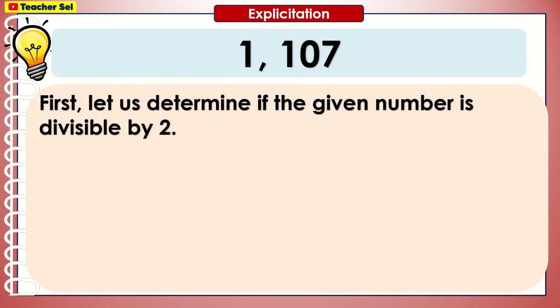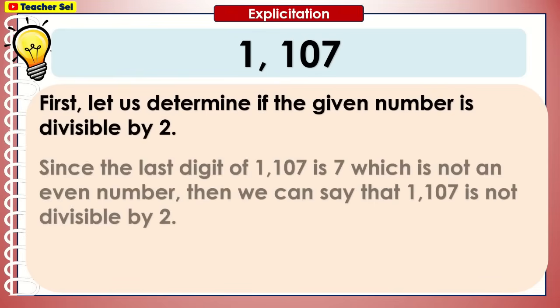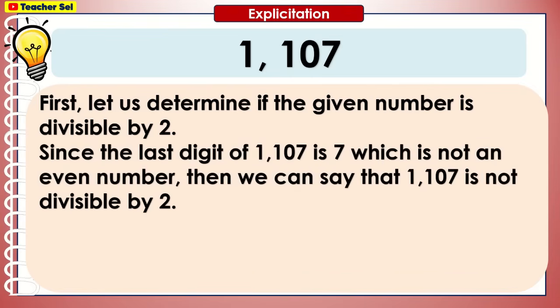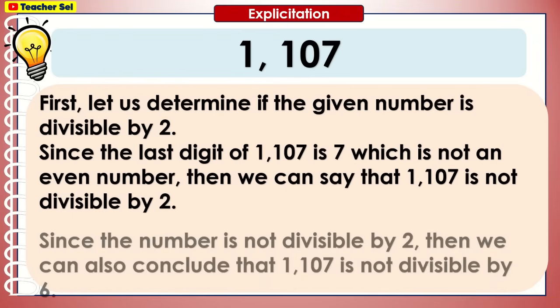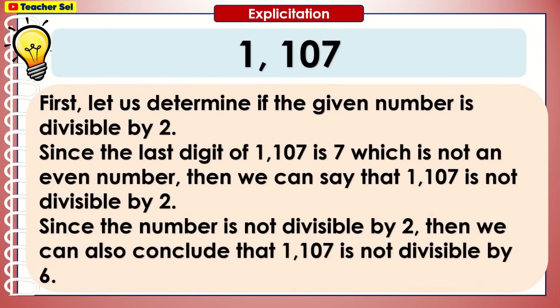1107. First, let us determine if the given number is divisible by 2. Since the last digit of 1107 is 7, which is not an even number, then we can say that 1107 is not divisible by 2. Since the number is not divisible by 2, then we can also conclude that 1107 is not divisible by 6.